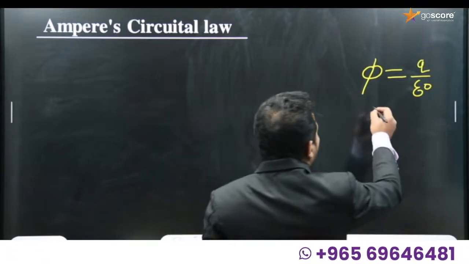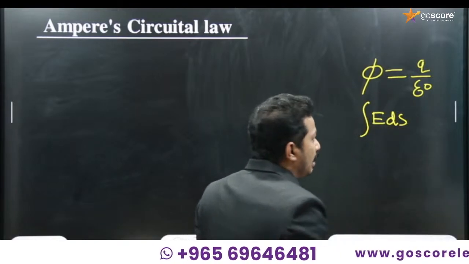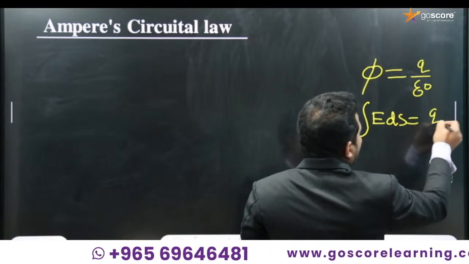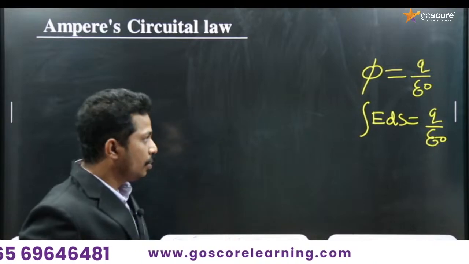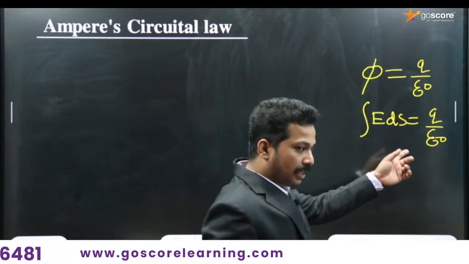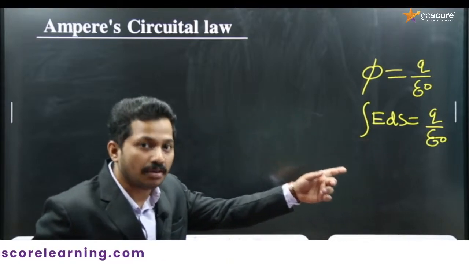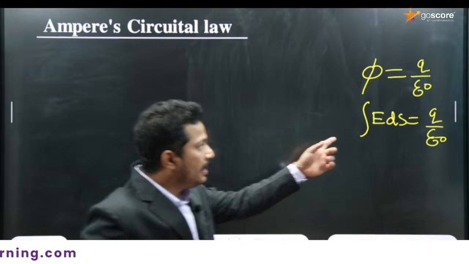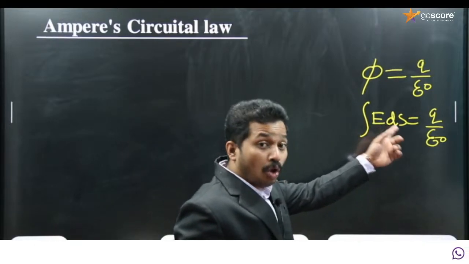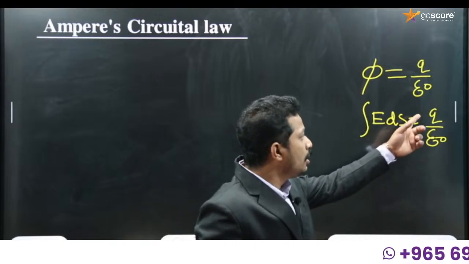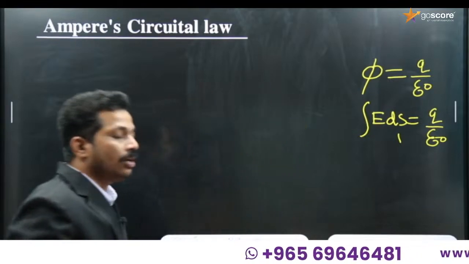In other words, we can write the surface integral of electric field is equal to Q by epsilon 0. This is Gauss's law that you learned in chapter 1. For its application we considered a Gaussian surface. So read it as the surface integral of electric field through a closed surface is equal to Q by epsilon 0, where Q means the net charge enclosed by the surface.